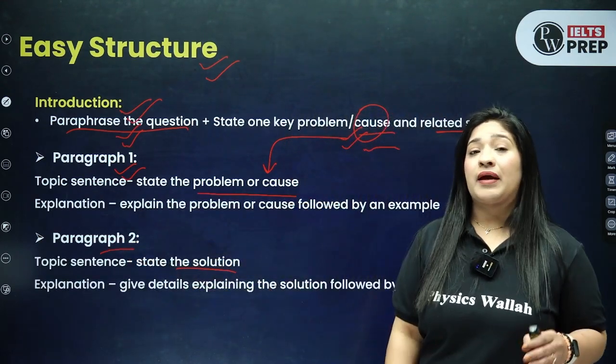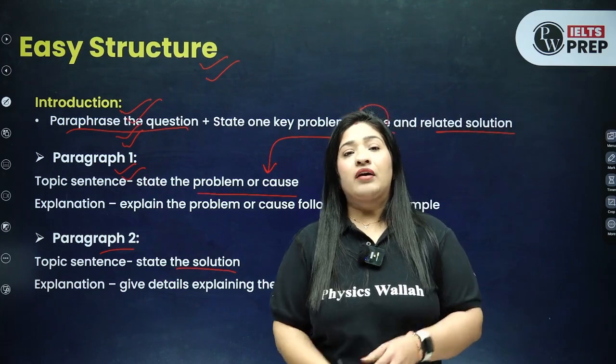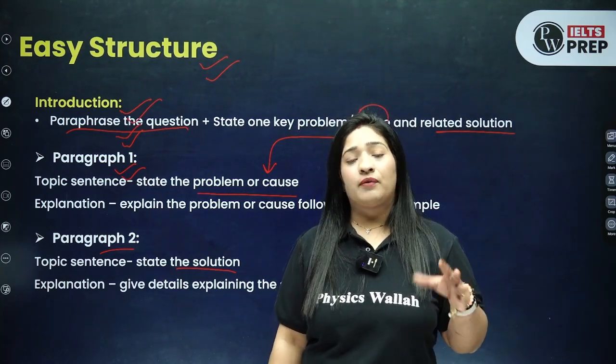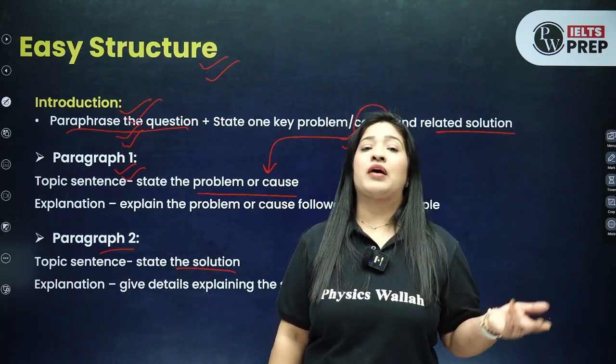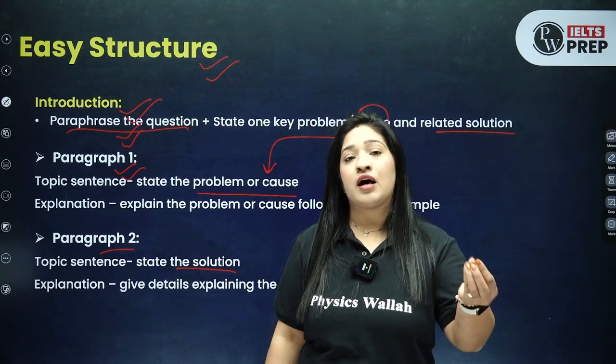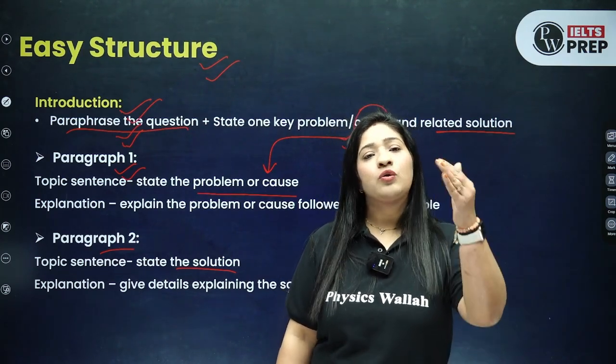So you need to keep in mind here, you cannot do that, okay? You have started with the cause and then and there only you are giving the solution, and then you are coming up with the second body paragraph. वहाँ पे आपने second reason लिखा और वहीं पर आप दूसरा उसका solution लिख रहे हो. No, you need to segregate.